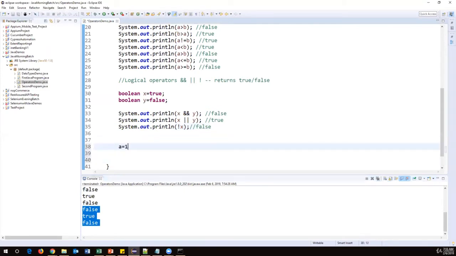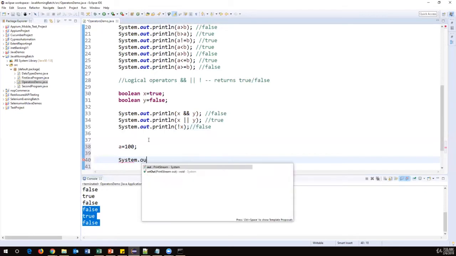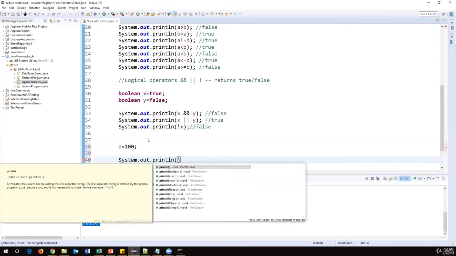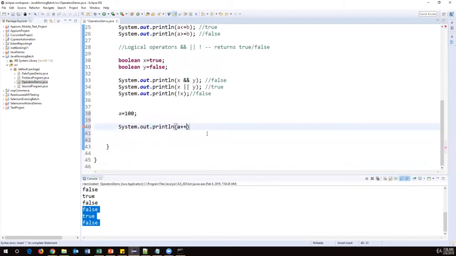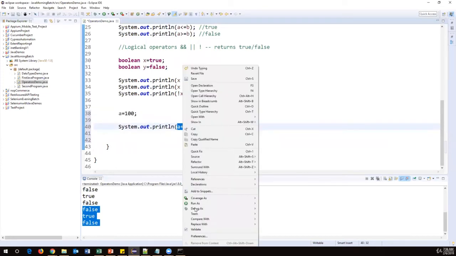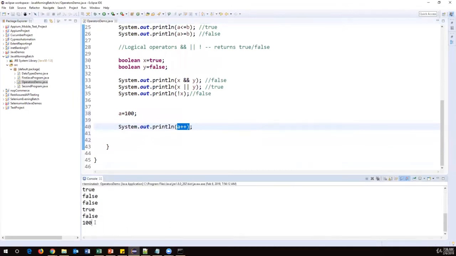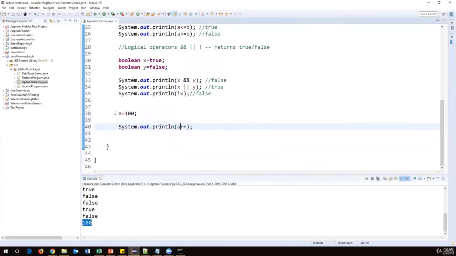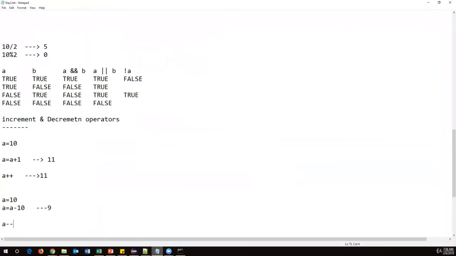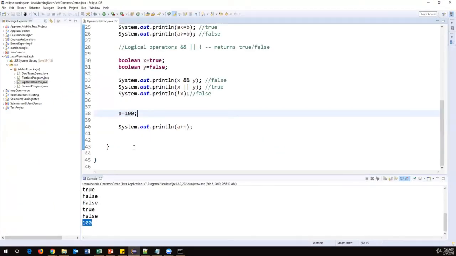So here a is 100, and now I want to increase the value by 1. What I can do here is write System.out.println(a++). So what this will do is directly add 1, so it will become 101, and it is printed directly. Okay, let's run this code. Now you will get 100. Why is it giving 100? There are some different aspects we need to think about. There is pre-increment and post-increment. There are two categories of increment we have. I'll tell you what pre-increment and post-increment are.